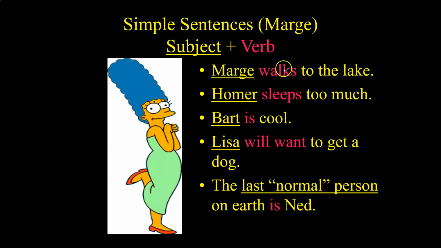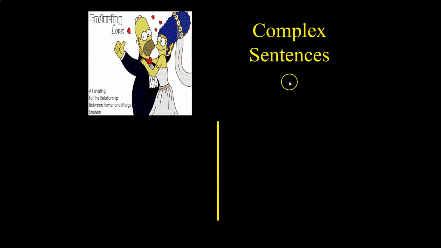So again, quick review, simple sentences. A Marge. Marge walks to the lake. Homer sleeps to school. Bart is cool. Lisa will want to get a dog. The last normal person on earth is Ned. All of these are simple sentences because they contain one subject and one verb. All right. Now, the complex sentence: this is when we have the Homer and the Marge together, the dependent clause and the independent clause. Okay.